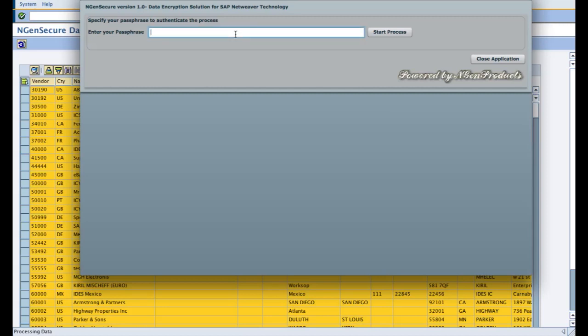Now here I want to show you something else. If I give a wrong password like test123, which is not the actual password I used for the certificate upload process, it will identify it and give me the message that the passphrase entered is invalid.